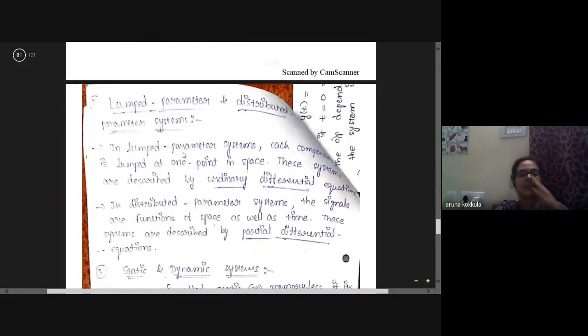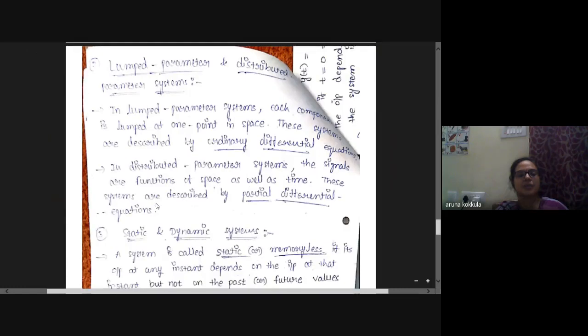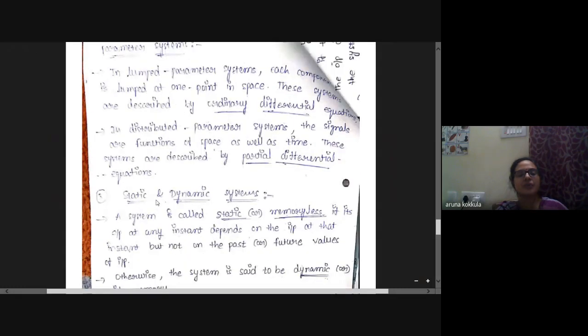Second is lumped parameter and distributed parameter systems. In lumped parameter systems, each component is lumped at one point in space. These systems are described by ordinary differential equations. Whereas in the case of distributed parameter systems, the signals are functions of space as well as time. These systems are described by partial differential equations.